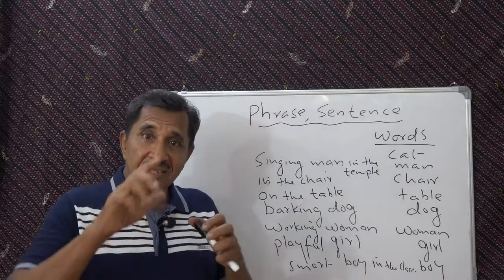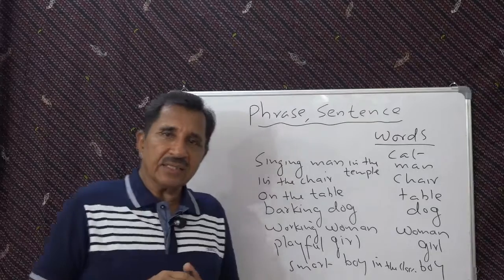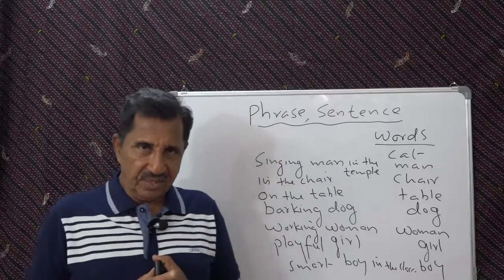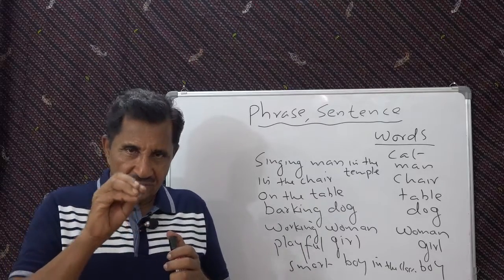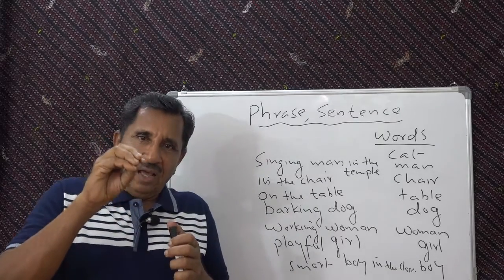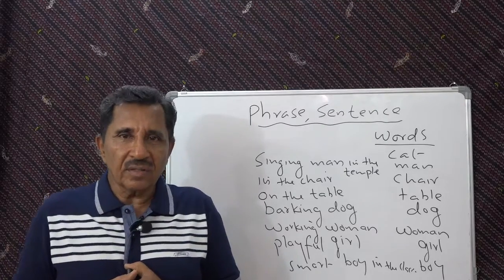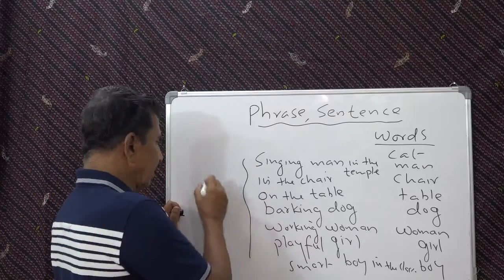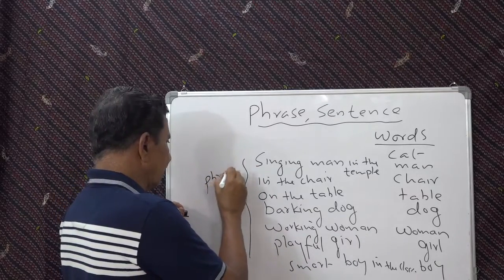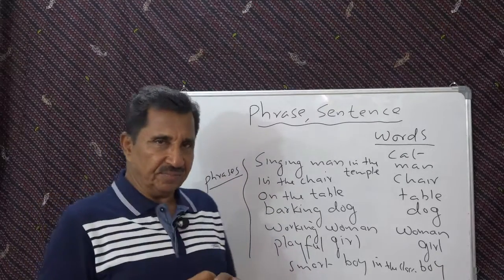These are groups of words you put together, and at the same time they have meaning. So a group of words which have some meaning, you call them phrases. So these are phrases, because they have some meaning, some sense.